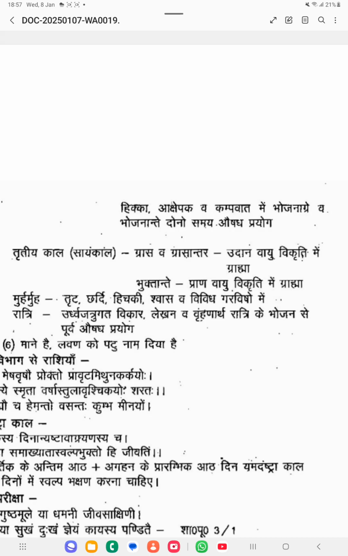For Urdhva Jatrugada Vigara, you have to give medicines during the night time. Then Lekhana, then Brahmanartha. For the Lekhana karma and Brahmana karma, for these reasons, you can take the medicine during the night time. So these are the 5 Aushadha Sevana Kala mentioned by Sharangadhara Samhita.